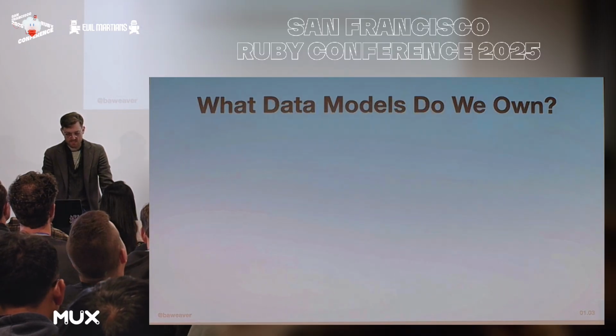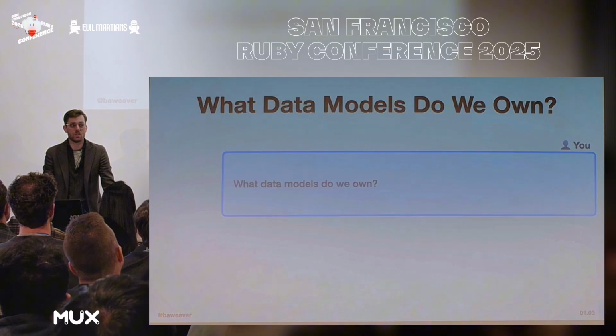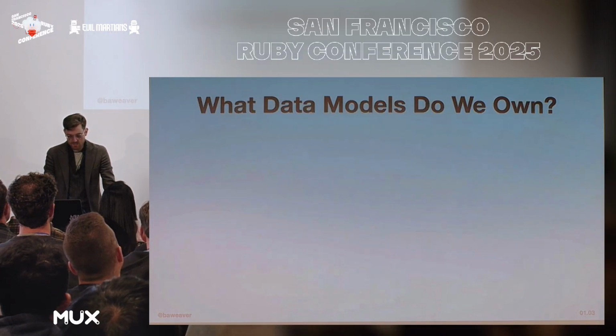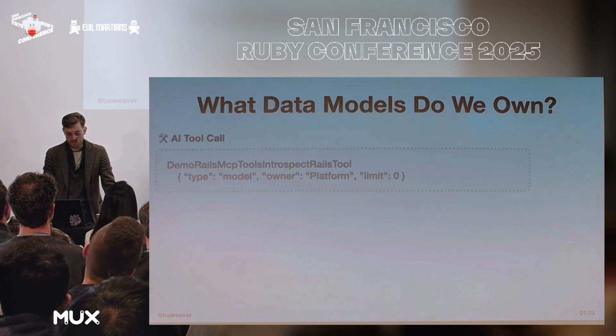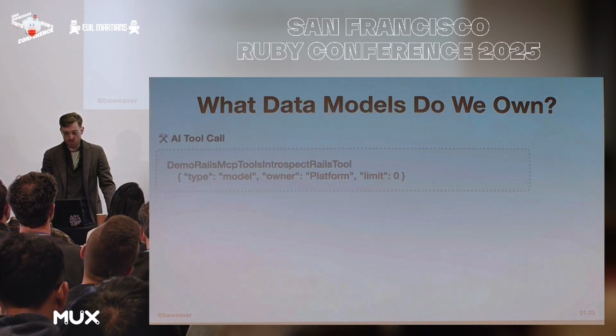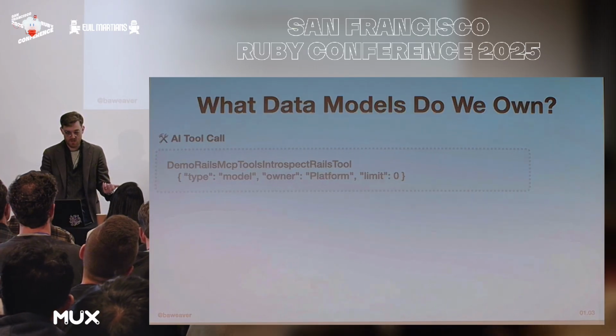So how about we ask something like, say, what data models do we own? For me, data is always the foundational place to start with, which is what are the underpinnings of our application? What runs it? AI can take that, and it can actually give us back exactly that with another tool that knows about models and it knows about ownership. Now, this tool can look at all the Rails models that happen to be owned by the platform team by combining Rails introspection with Packwerk ownership knowledge.